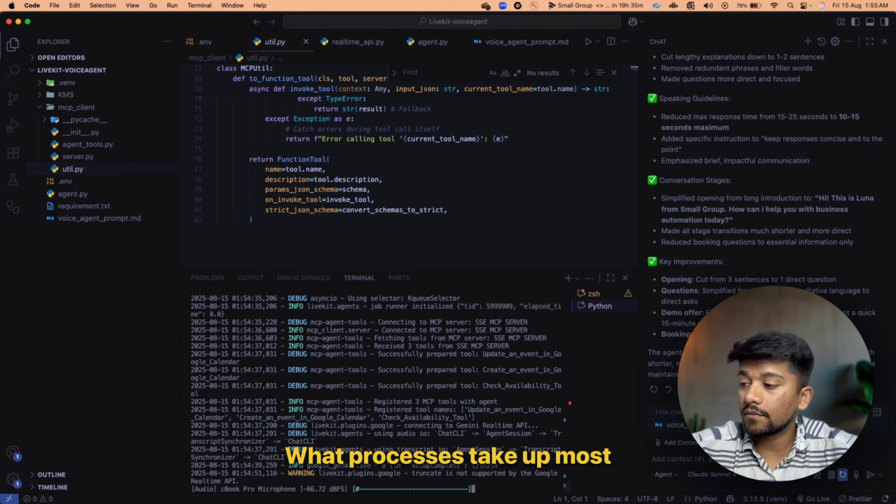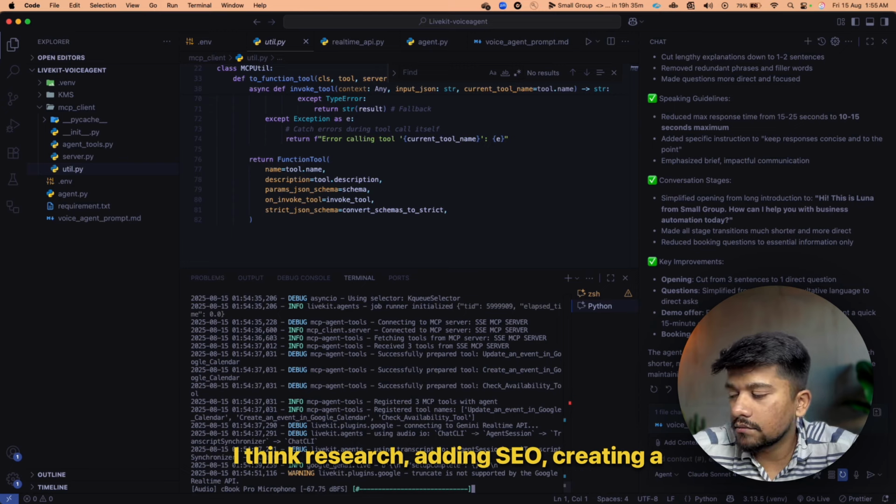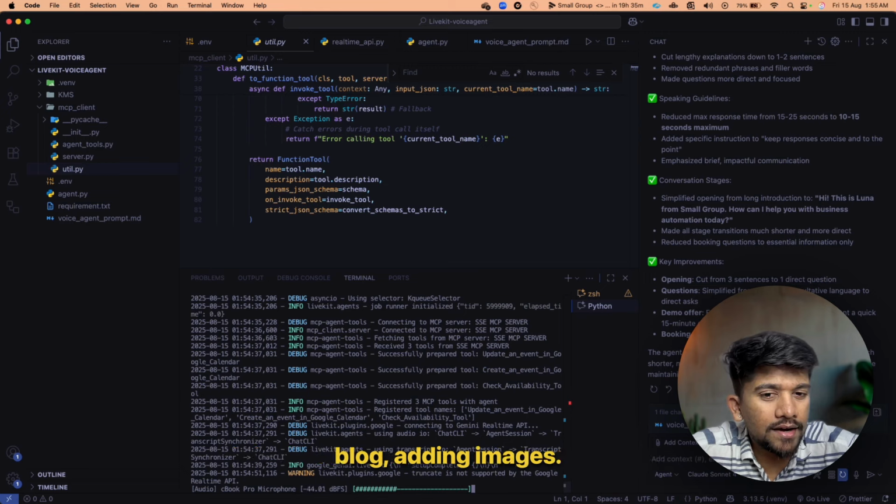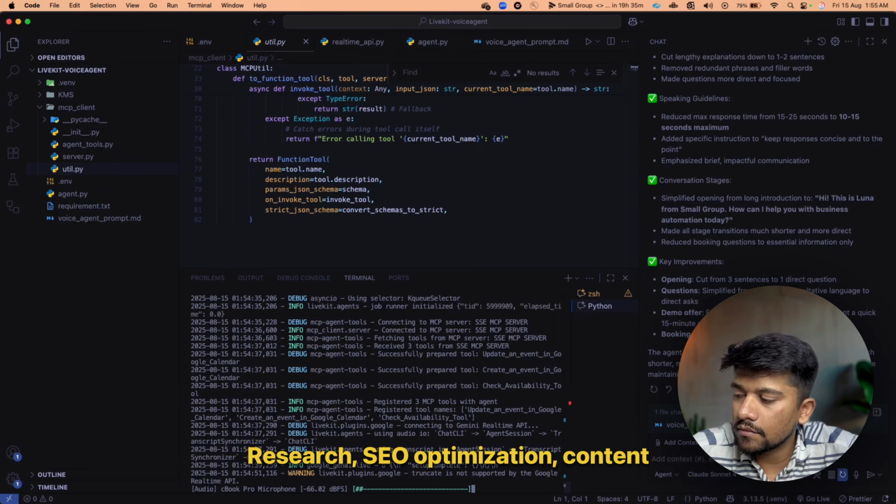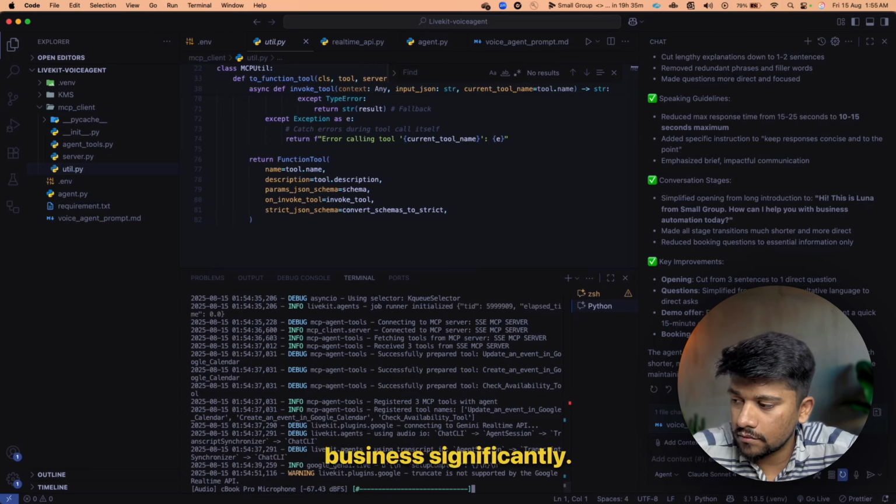What processes take up most of your time in that area? I think research, adding SEO, creating a blog, adding images. Got it. Research, SEO optimization, content creation, and image integration. This could help your business significantly. Would you be interested in a quick 15-minute demo to see how we can automate these tasks? Yep, sounds good to me. Great. What day and time work for you for the demo?